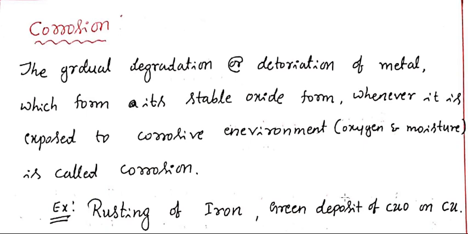So, hi everyone. Today I am going to discuss some basic concepts of corrosion. What is corrosion? You know that generally metals undergo corrosion. What's the reason? The best example of corrosion is the rusting of iron. You know the formula of rusting of iron, or I can give one more example for that.